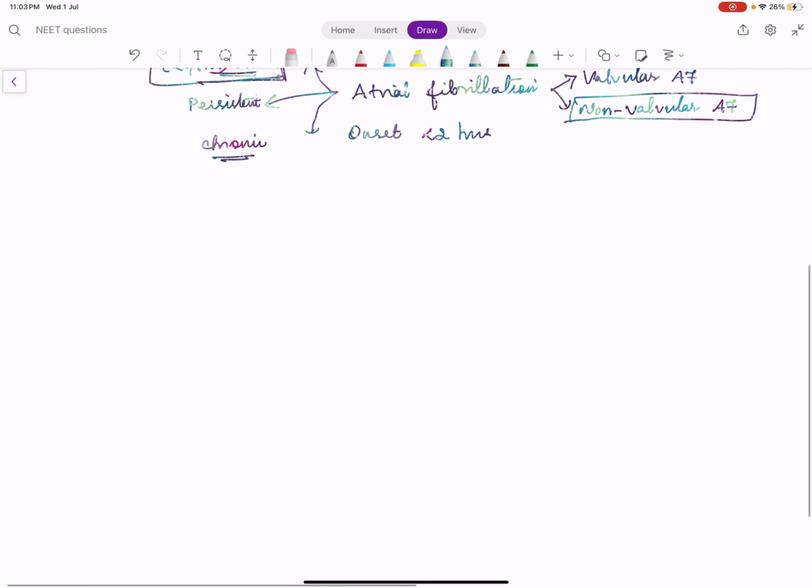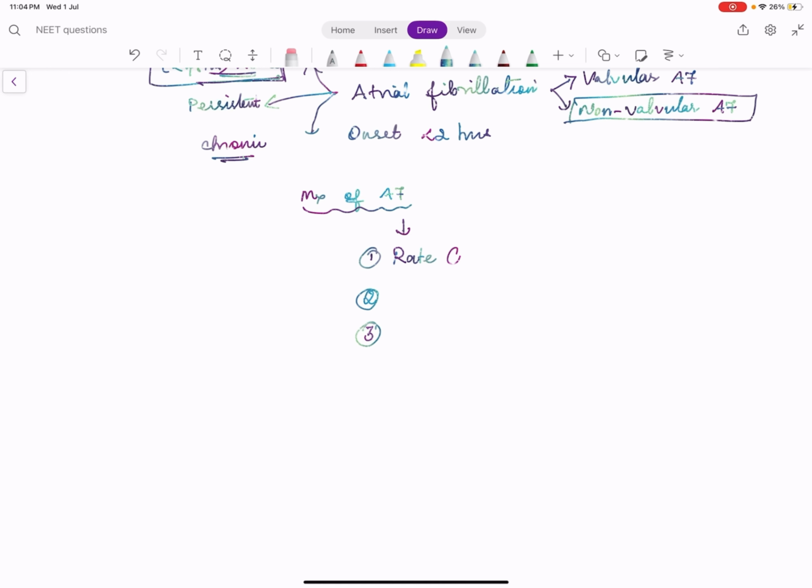So if you think of the management of atrial fibrillation, it is of 3 steps. And the 3 steps come in order. The order is rate control, anticoagulation, and rhythm control. Rate control, anticoagulation, and rhythm control. So the first step which we have to do is rate control.